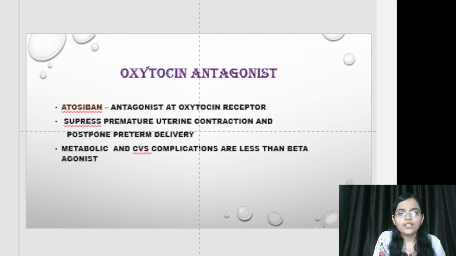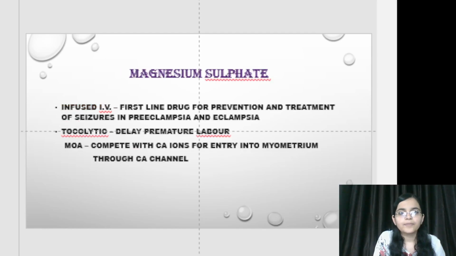Oxytocin antagonist. It includes atosiban. It is the only drug which is an oxytocin antagonist. Antagonist at oxytocin receptor. It suppresses premature uterine contraction and postpones preterm delivery. Metabolic and serious complications are less than beta agonists.